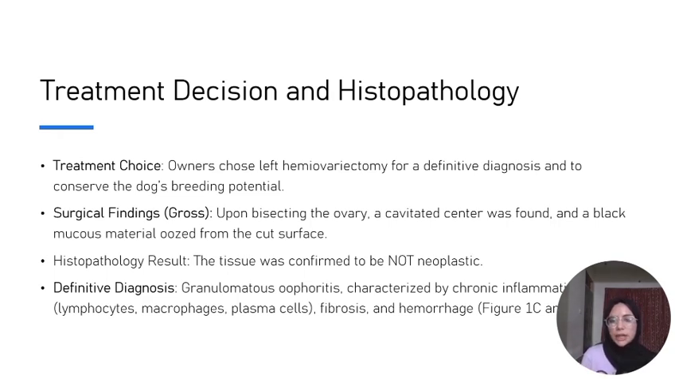When the surgery was done and the ovary was removed, upon bisecting the ovary, we did the gross surgical findings. We found a cavitated center, and black mucus oozed out of the cut surface. This ruled out neoplasia, because in neoplasia there must be a solid mass and not mucus oozing out. The histopathological result confirmed that the tissue extracted from the removed ovary was not neoplastic. The definitive diagnosis was granulomatous oophoritis, characterized by chronic inflammation, fibrosis and hemorrhage.